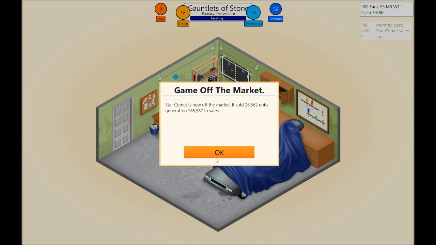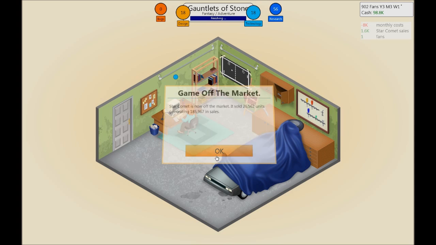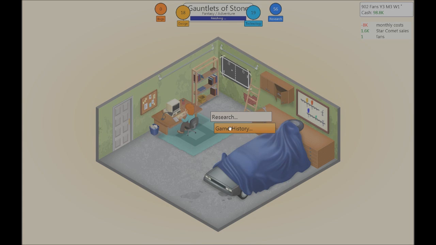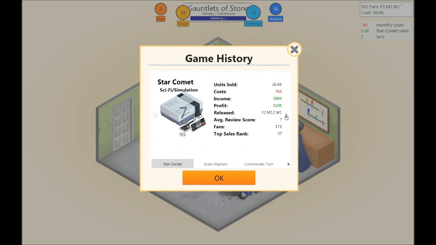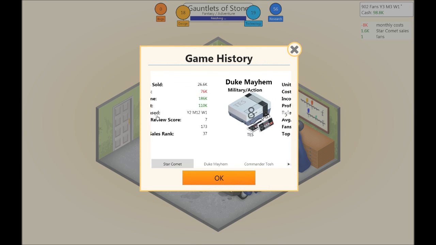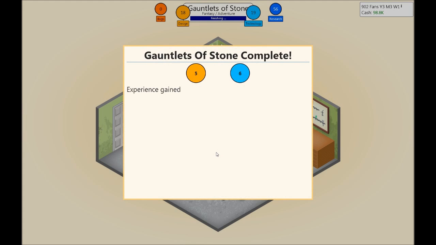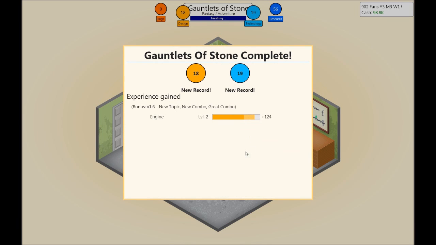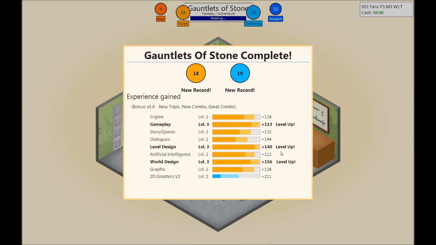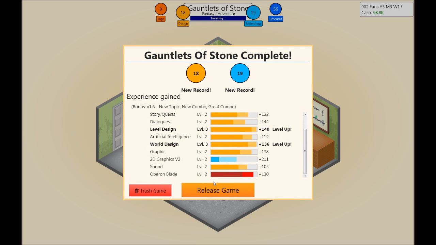We made nice numbers. Let's check out 110k in profit, 82k. I think this is our best selling game so far. The Start Comment. Okay. And this one, new records. Okay. How about the great combo? Thank you. We increased in gameplay, level design, and world design. Yay. And I'm almost level 3 myself.